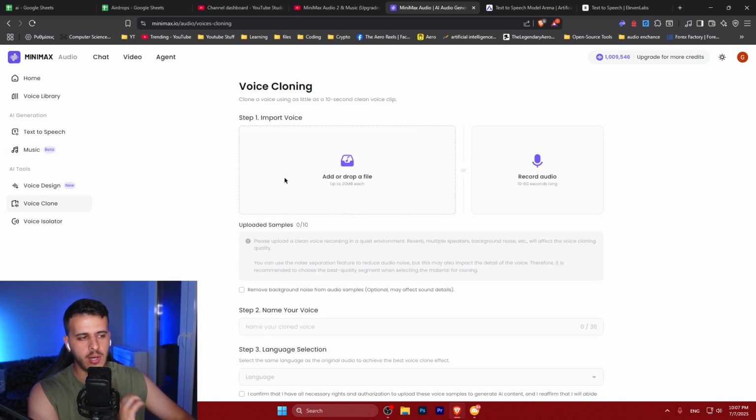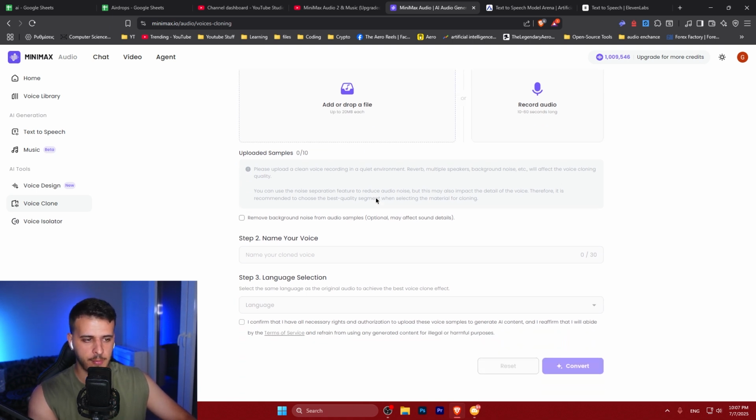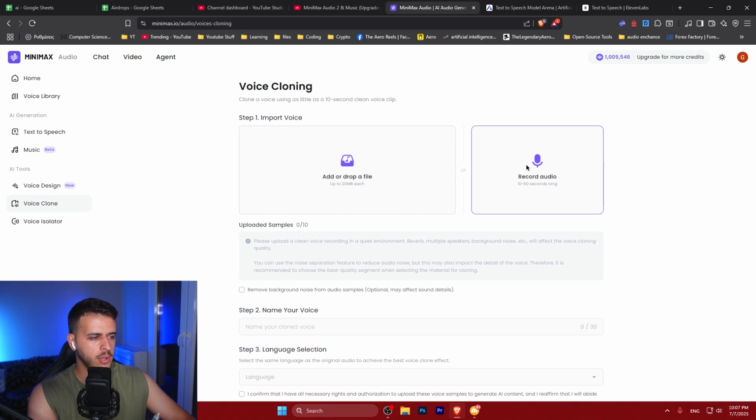So on Voice Clone, what options do we have? We can drop an audio file of up to 20 megabytes. You can do removal of the background music or whatever, or you can record audio.